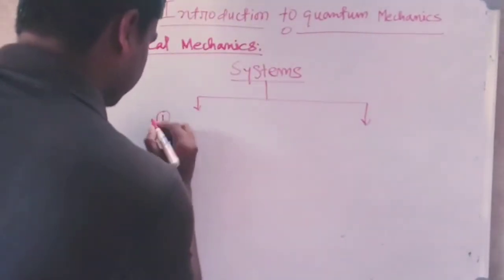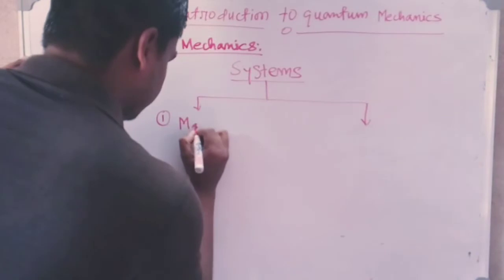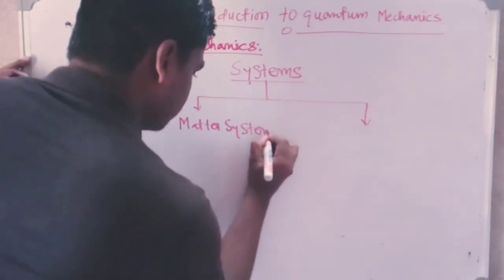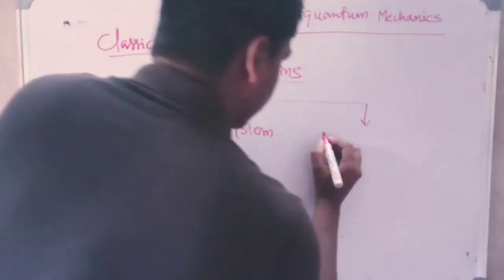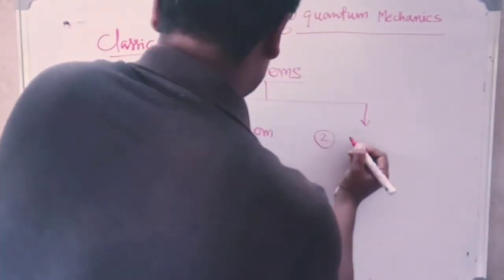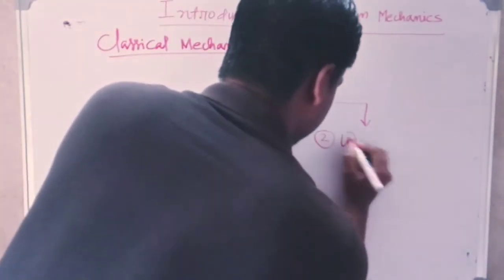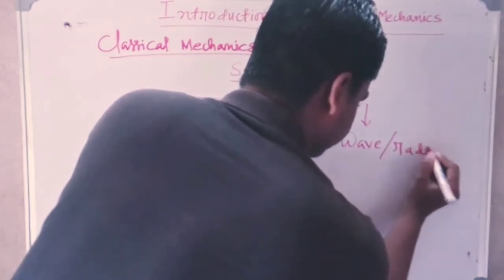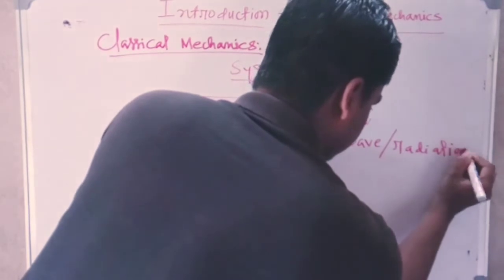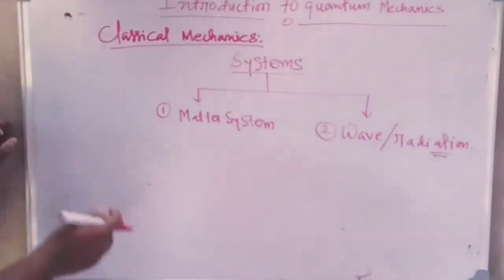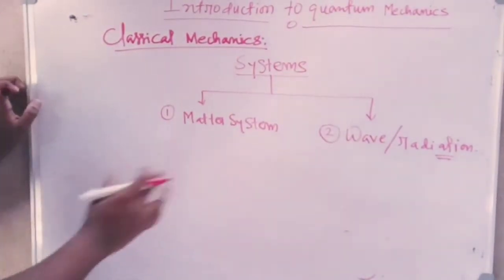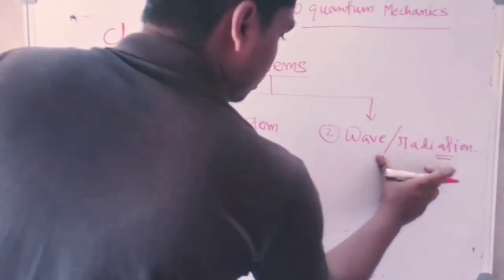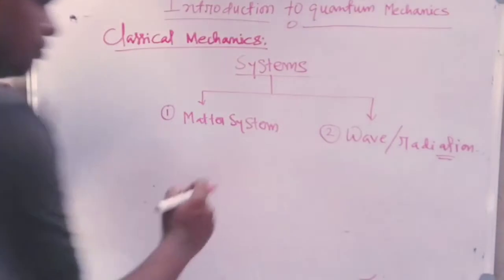The first category is called matter system, and the second category is wave, or you may call it radiation. So in classical mechanics, one is matter system and another is wave system or radiation system.